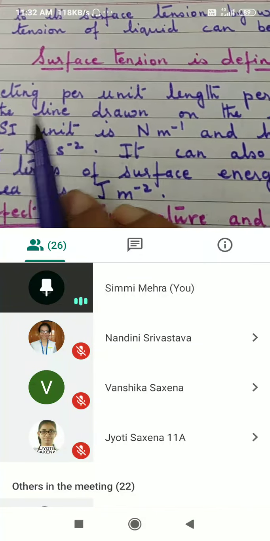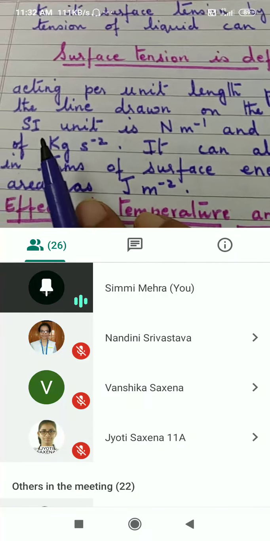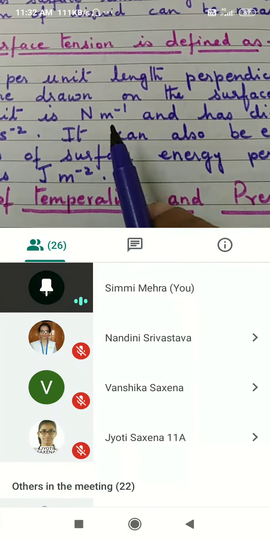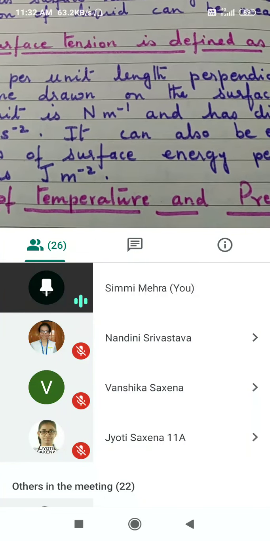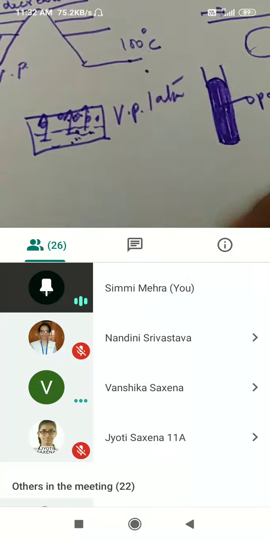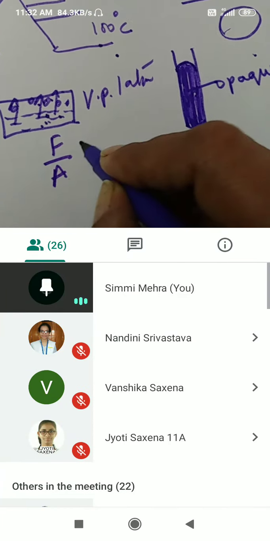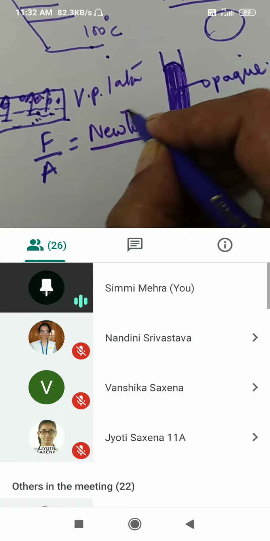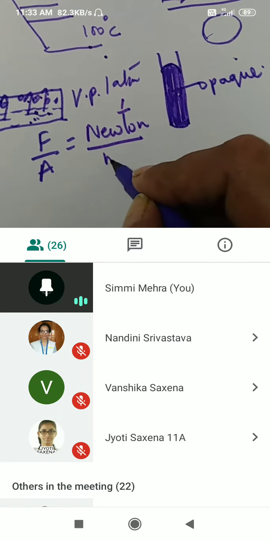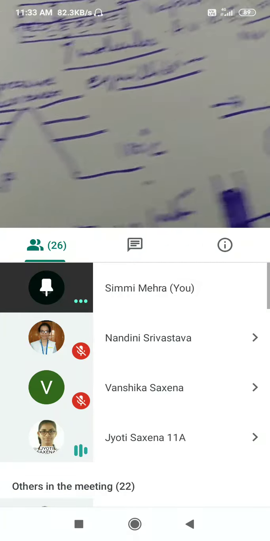The unit of force is Newton, and the unit of length is meter.